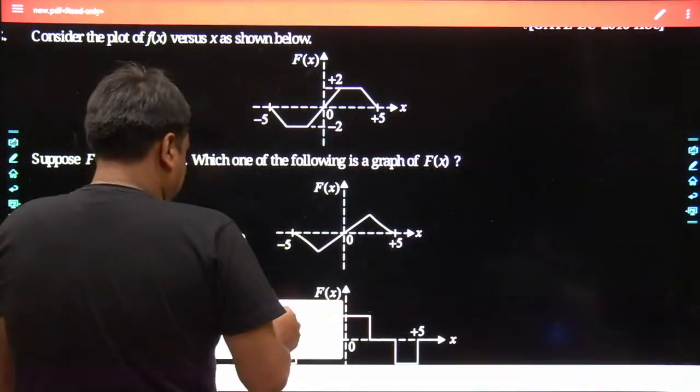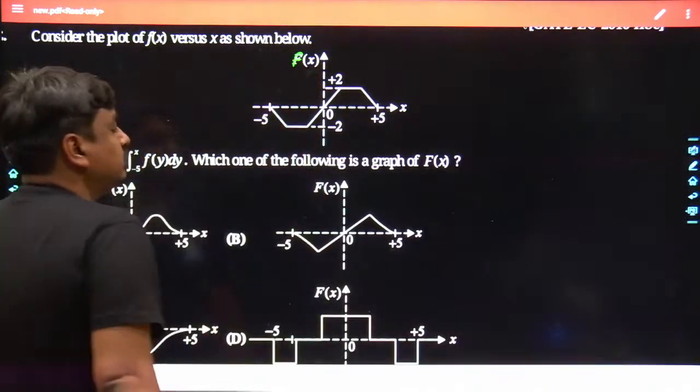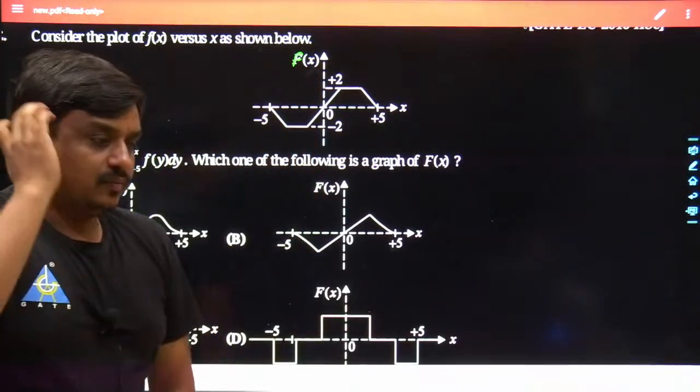Keep in mind, this has been a small f of x. Tell me what would be the best answer.